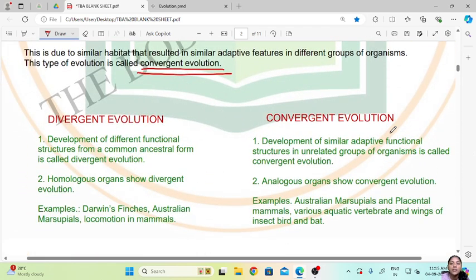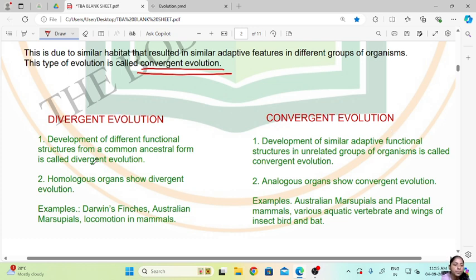So let us see the difference between divergent and convergent evolution. Divergent evolution, the development of different functional structures from a common ancestral form, is called divergent evolution, whereas the development of similar adaptive functional structure in unrelated groups of organisms is called convergent evolution.